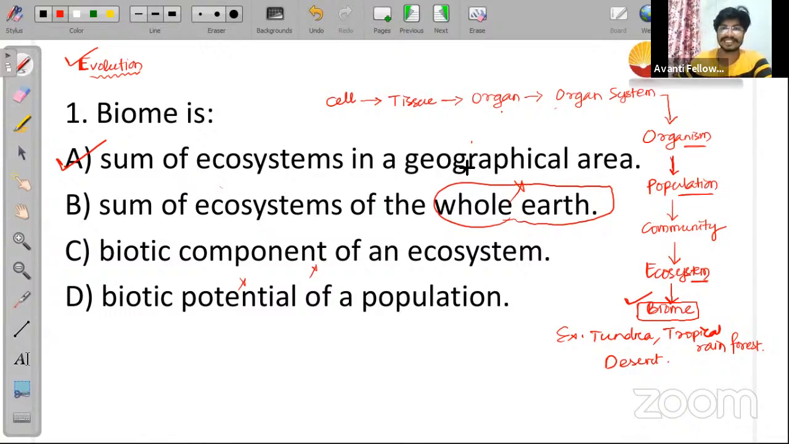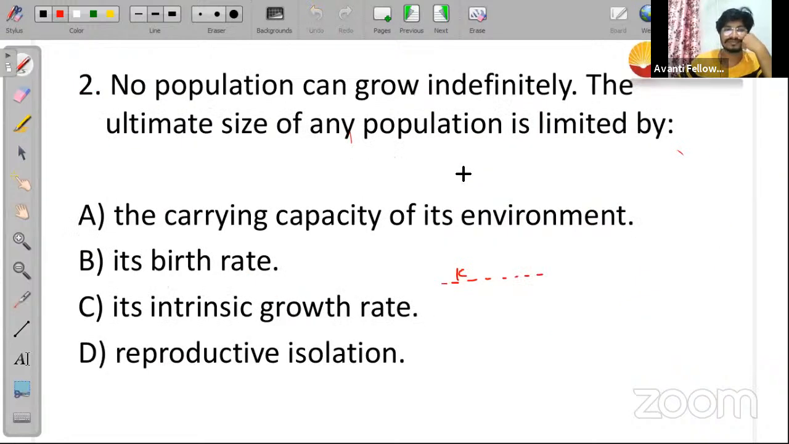Okay, let us move to the next part now. The next question is visible on your screen. The question is: no population can grow indefinitely. The ultimate size of any population is limited by. The first line is the statement: any population cannot grow indefinitely. The growth of that population will stop at a certain level only. Why does it happen? The reason is, option A, the carrying capacity of its environment.